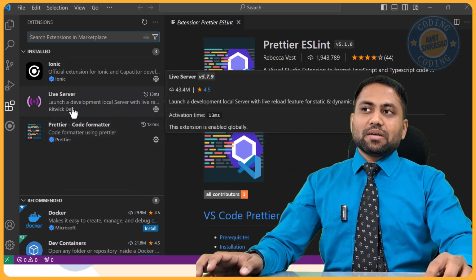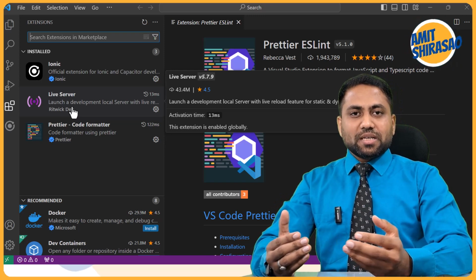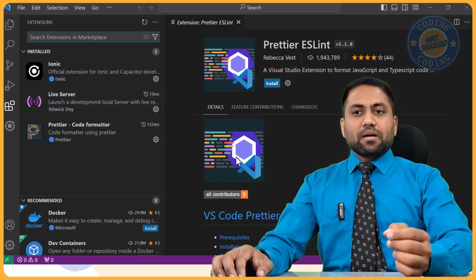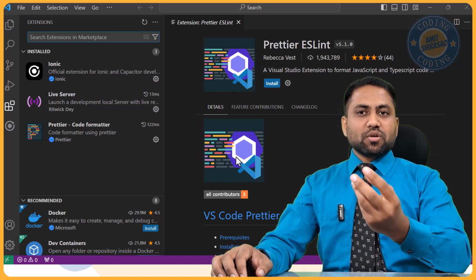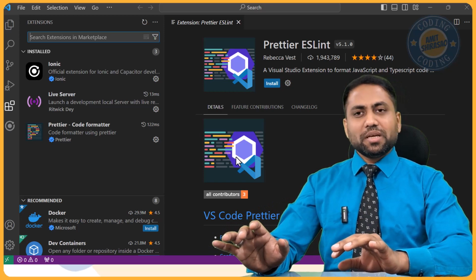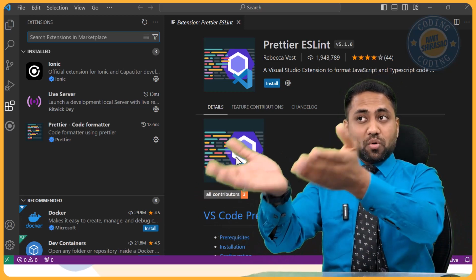And Live Server, you will see in some time, deploys your website immediately from Visual Studio Code itself, so that you can see your website while you're developing it. So it is mostly for development purpose only. Of course, you won't give deployment to the entire world on this Live Server.